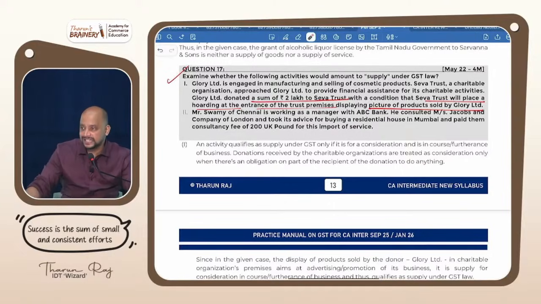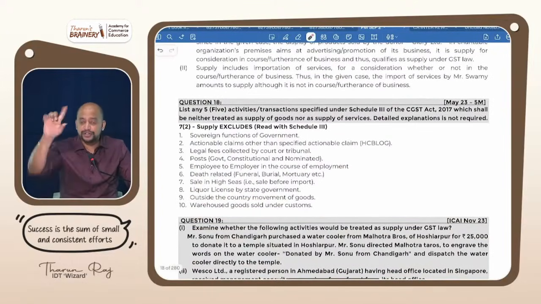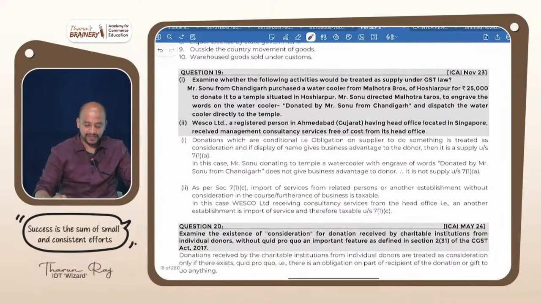Is it import of service? Yes. Where is the supplier located? Outside India. Where is the recipient located? In India. Is it import of service for a consideration or without consideration? For a consideration, but it is not in the course or furtherance of business. Will it become supply or not a supply? Supply, because for 7(1)(b), for consideration, it may or may not be in the course or furtherance of business, correct? So it will become supply under 7(1)(b) even though it is for personal purpose.